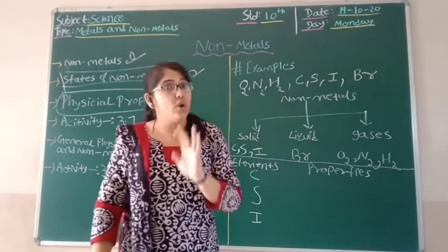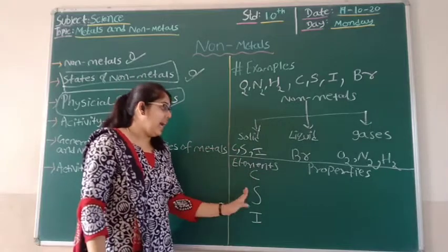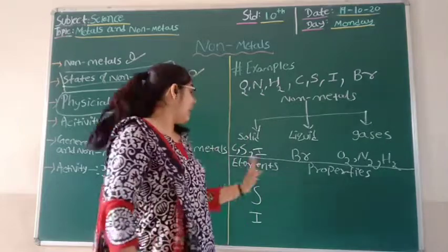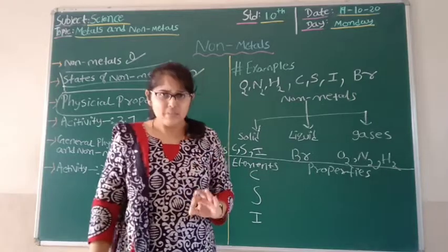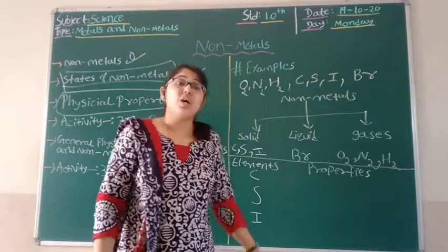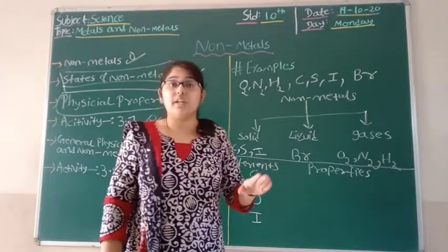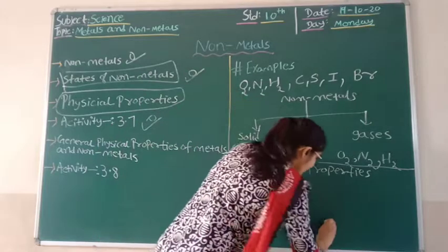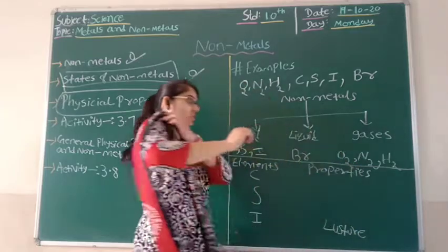And if we talk about non-metals, then we can say carbon and sulfur both are not having this property. It means carbon and sulfur are not having luster properties. Clear? And if we talk about iodine, then iodine is the exceptional case, which is a non-metal and it is having the property of luster. So we can say it is lustrous. Okay, this was the very first.